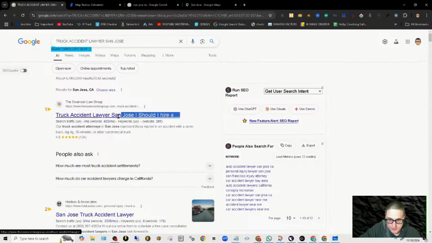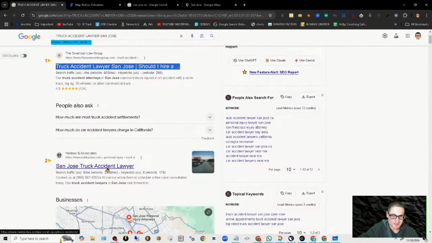Now, we can see here, truck accident lawyer, we can see the page, Habasys and Associate, right? We could see the page, and this is for educational purposes only. I do not own these sites, for education.